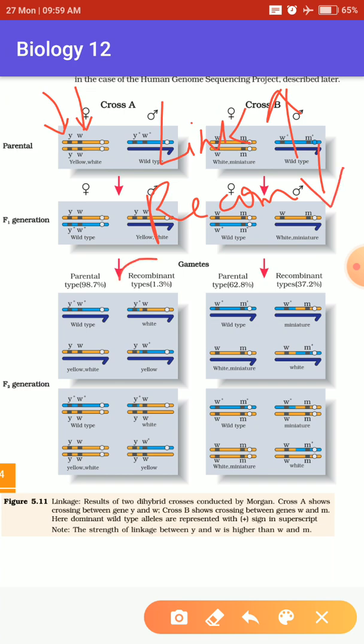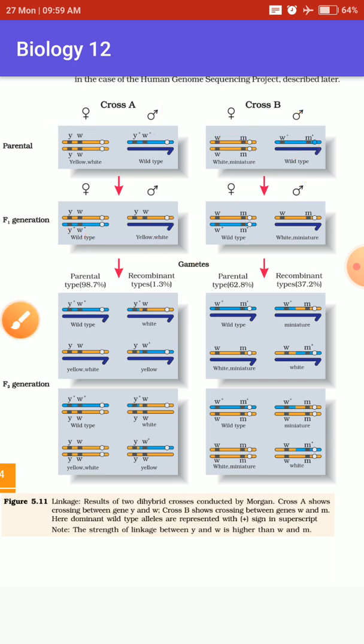Only 1.3 percent of the recombinant type occurred, because the genes were very close to each other.